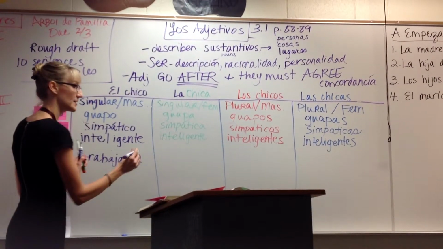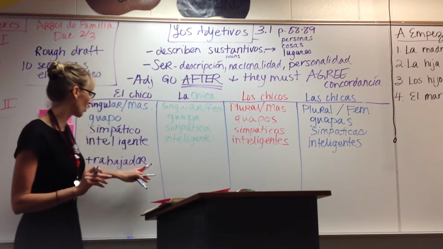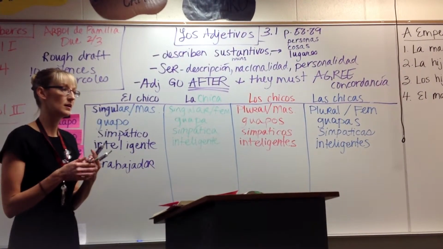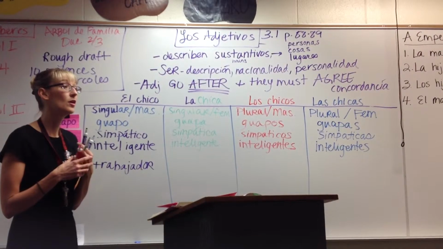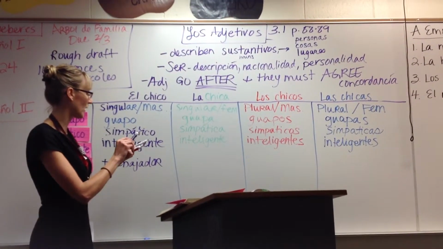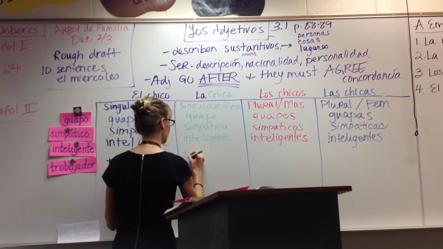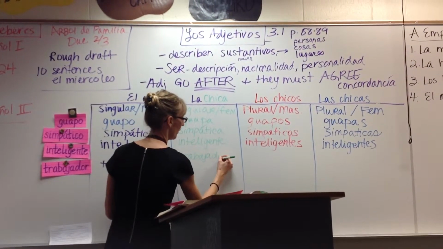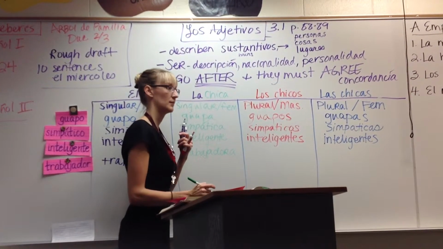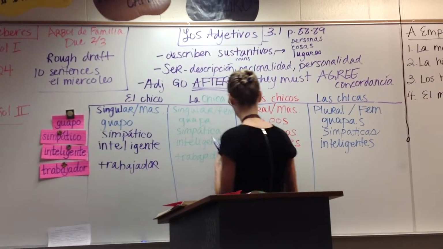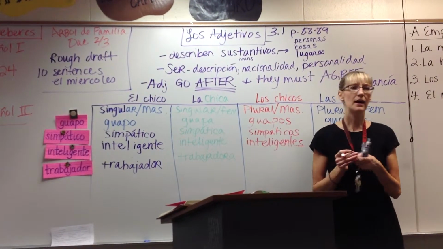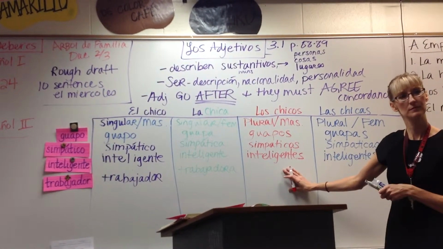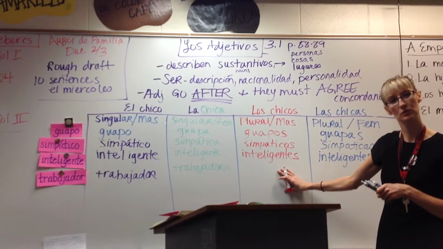Now think back to the very first lesson. If it ends in dor, Tristan, how do I make it feminine? Add an A to that. Muy bien, you add an a. So we would have trabajadora. Right? Okay. Mr. Antonio, what would this one be? Trabajador.